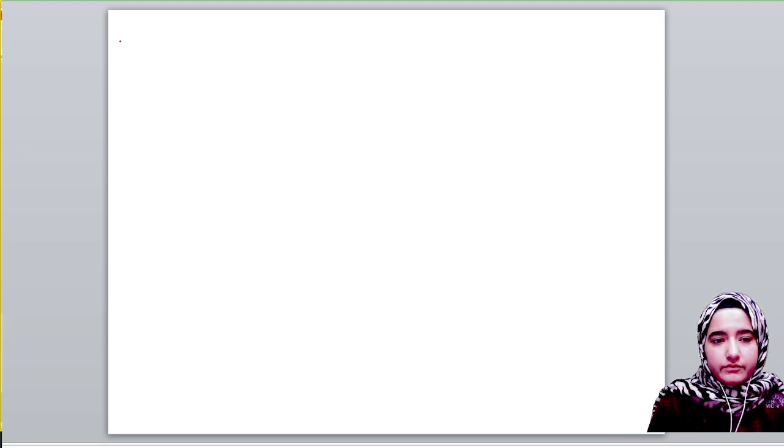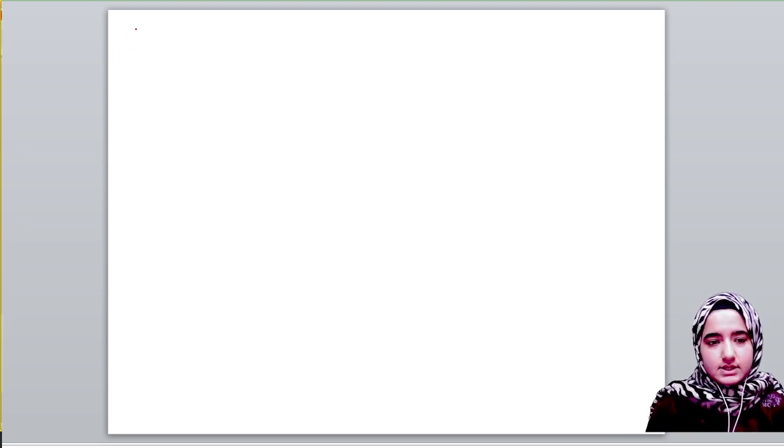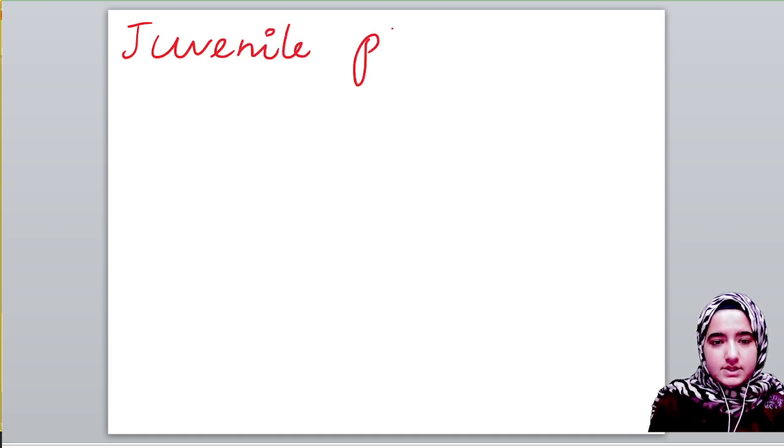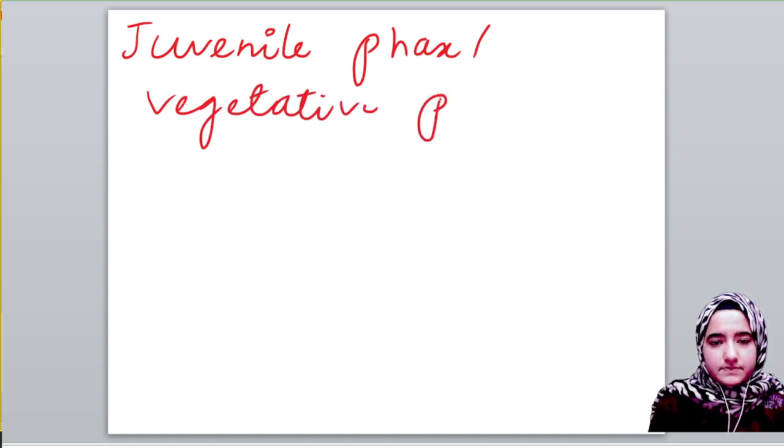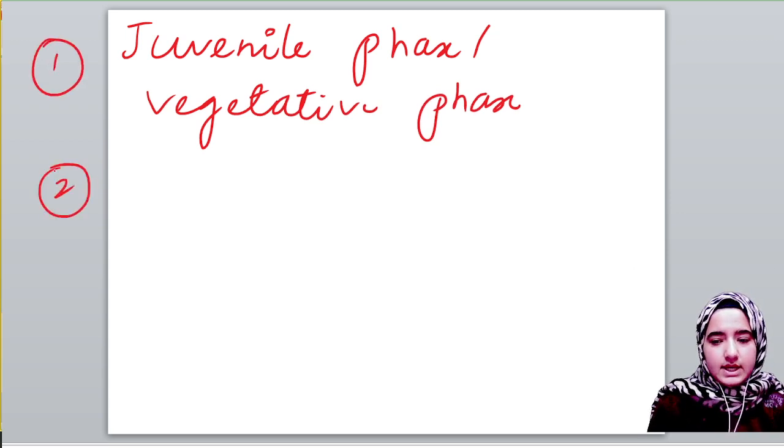We have three phases in our life. One is known as the juvenile phase, and this phase in plants is known as the vegetative phase. This is the first phase. The second phase in our lives is the reproductive phase.